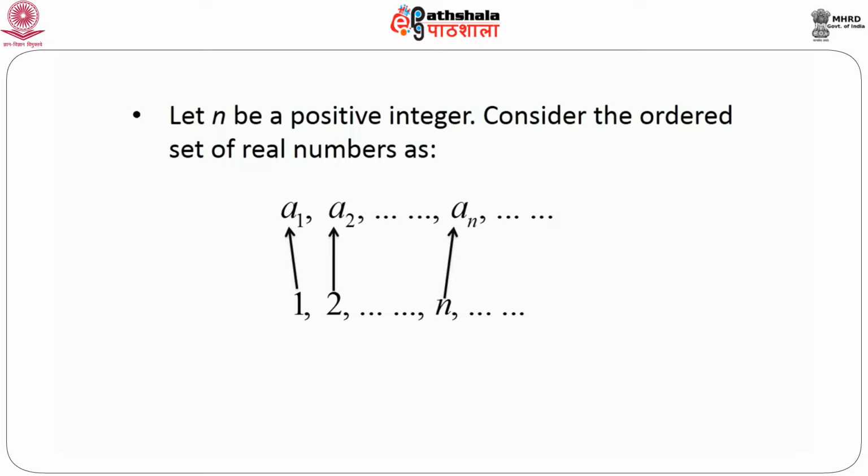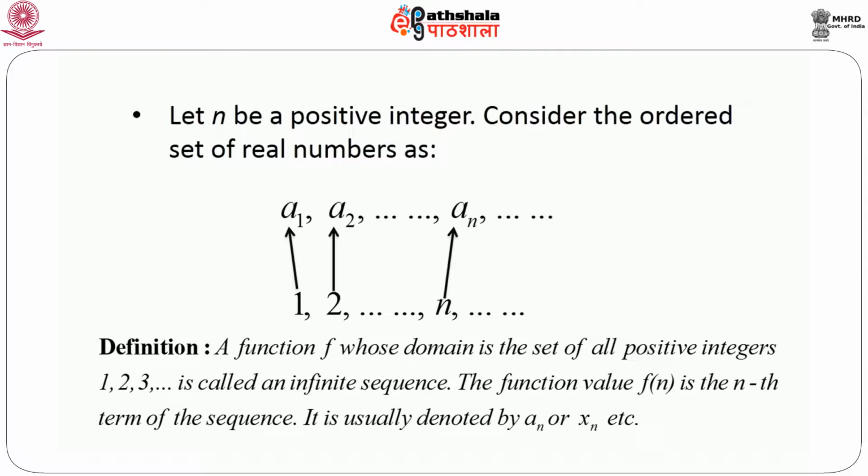So the formal definition goes like this. We can define a sequence as a function whose domain is the set of all positive integers, that is 1, 2, 3 and so on. And we call this function an infinite sequence, or commonly a sequence of real numbers. The functional value, that is fn, is the nth term of the sequence. Although this is a function, when we study sequence, we usually denote a sequence by a suffix n, or x suffix n or b suffix n, like that. That means basically whenever we have a sequence of real numbers, we can think that it's nothing but a function whose domain is the set of all positive integers.